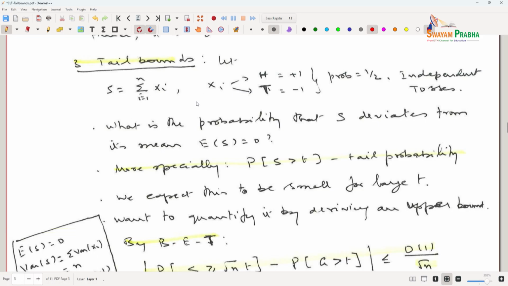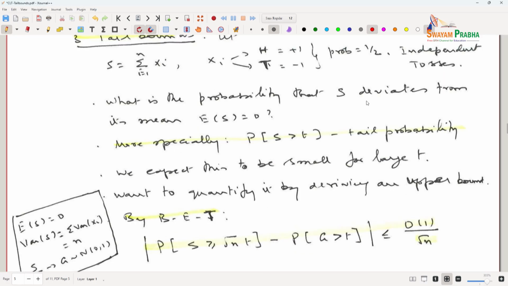Again, I am going to quickly illustrate some of the ideas of the tail bounds. S is equal to the summation of xi, where each xi is head or tail, plus or minus 1, with probability half-half, and the tosses are independent. You can think of this as the Rademacher random variable. What is the probability that S deviates from the mean? The expectation of S is equal to 0. The mean of xi is 0, the mean of S is 0.